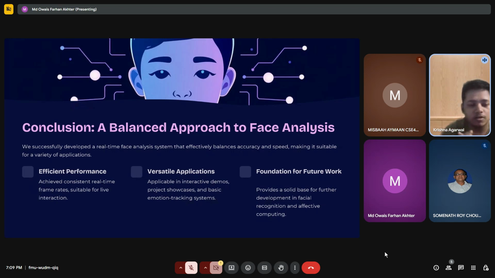Misbah is also working on posture detection functions. We are all working separately on different feature branches, and later, if each one works correctly, we will merge them into a single main branch for the final project. This way, our development workflow stays very efficient and professional.